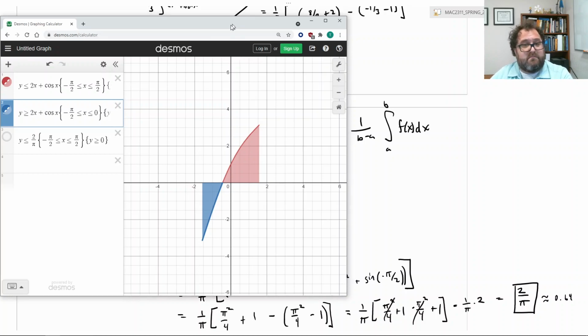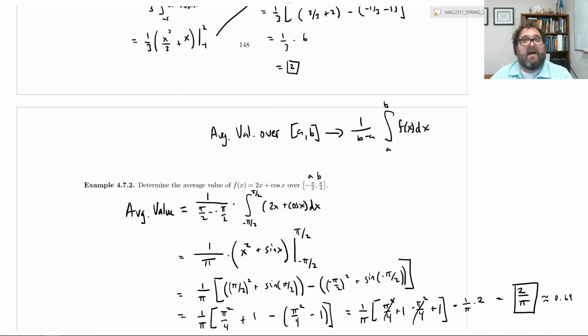Pretty cool. All right, in the next video, we'll talk about how the mean value theorem allows us to figure out the location of the average value. So in these two examples, we talked about how to find the average value. The mean value theorem takes it one step further and says, let's find the location of the average value, and it guarantees that the average value falls between A and B.